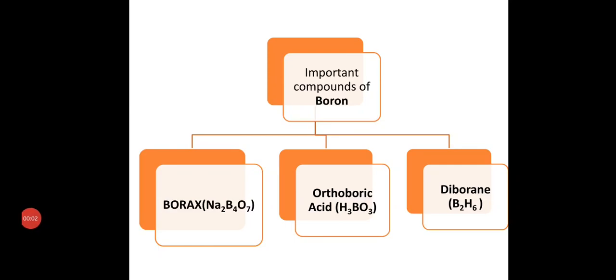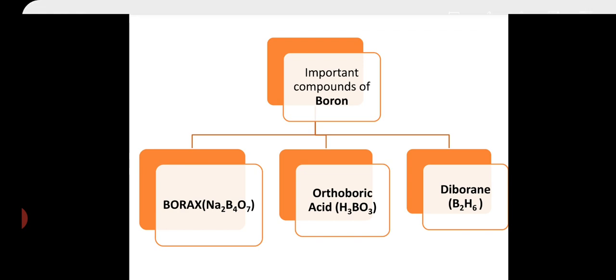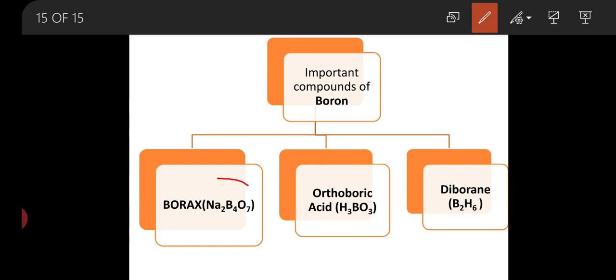Hello friends. So this is the last section of the p-block elements for 11th standard. In the previous lecture we have seen the important compounds of boron. Those compounds are, first, borax. Here borax has the formula